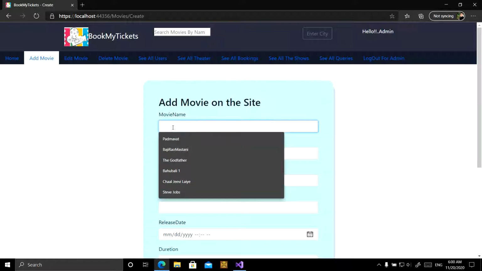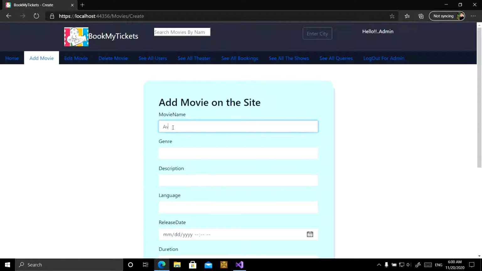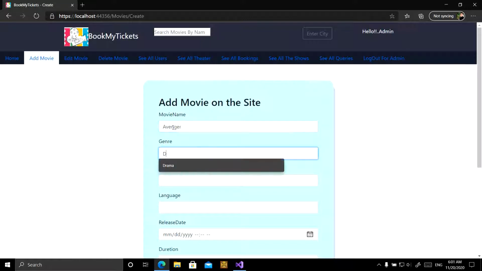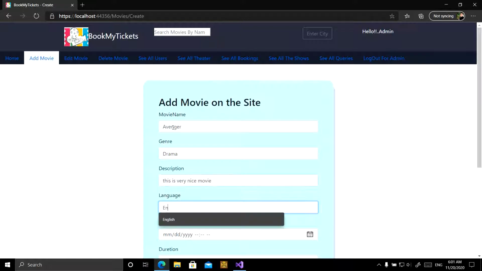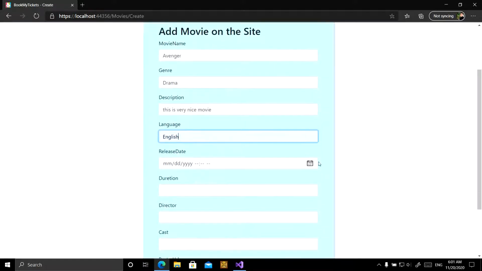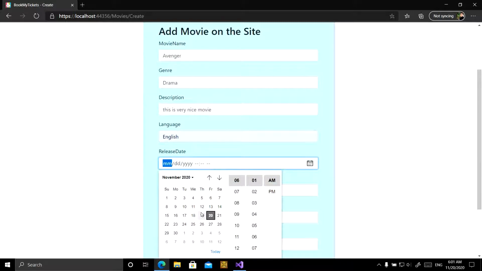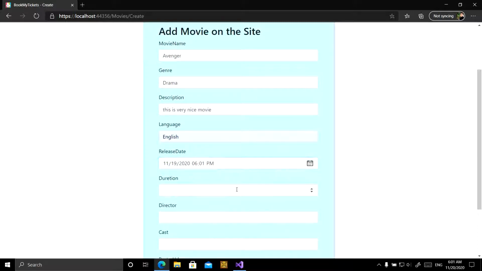Like admin wants to add the movie Avenger. Need to write Avenger, genre drama, description: this is a very nice movie. Language English. Release date is like 19th. Duration 230 minutes.